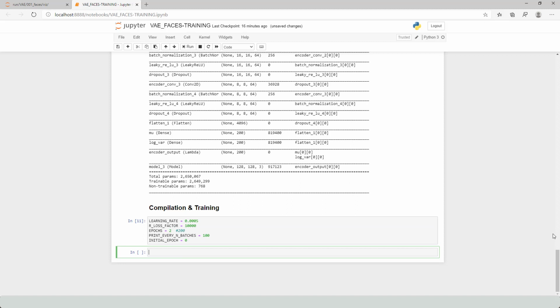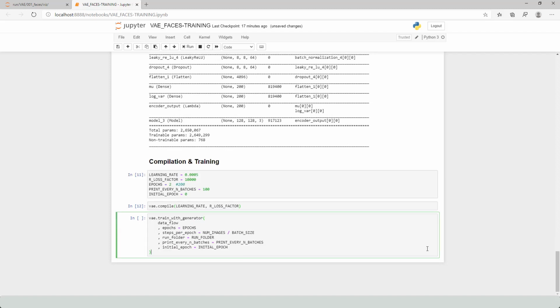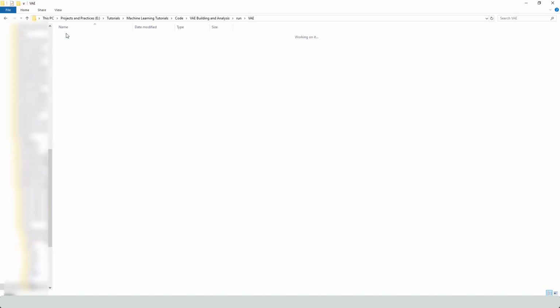Parameters given here. Learning rate 0.005. Reconstruction loss factor given 10,000. This parameter is required for tuning the network. Here epochs were given 2, but for best results take 200 epochs. print_every_n_batches given 100. It means a new image will be produced from every 100 batches of input images. Initial epoch is 0. Now compile the model. Let's start training our variational autoencoder.